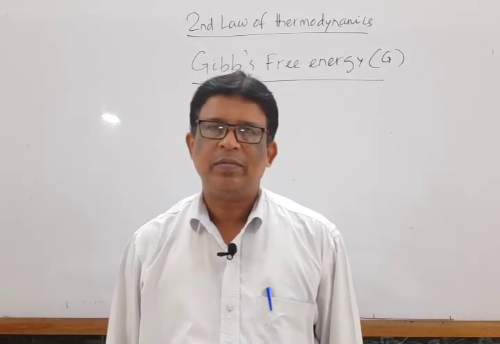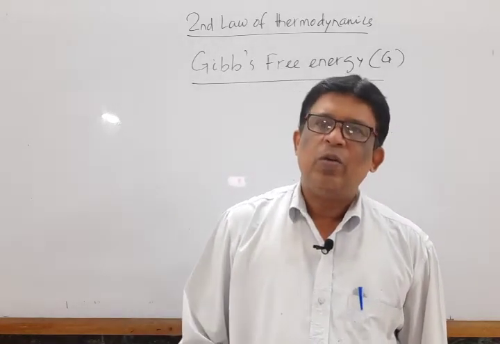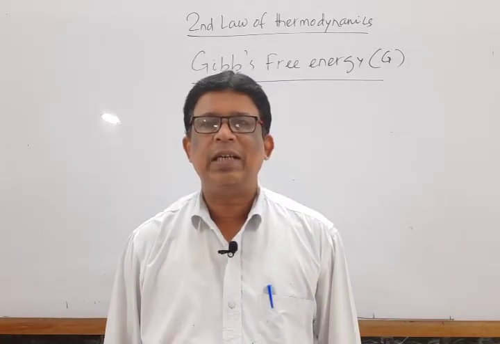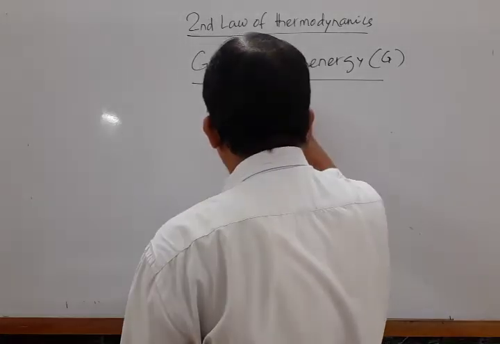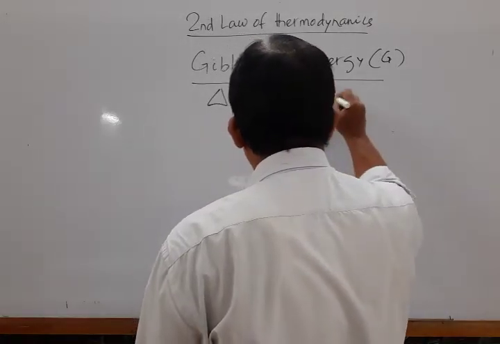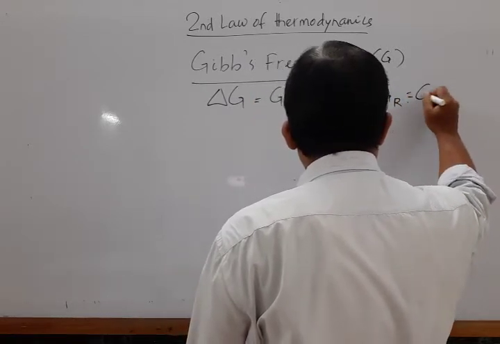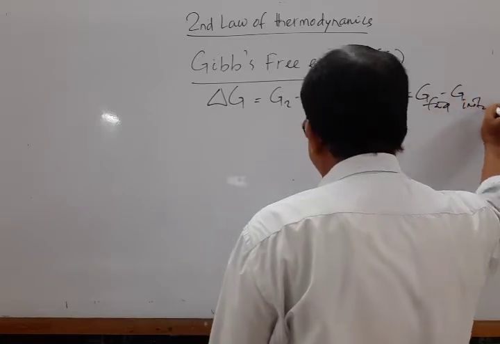Its absolute value is also never calculated. One always calculates the change in free energy, that is del G. Del G is equal to G2 minus G1, G product minus G reactant, or G final minus G initial.